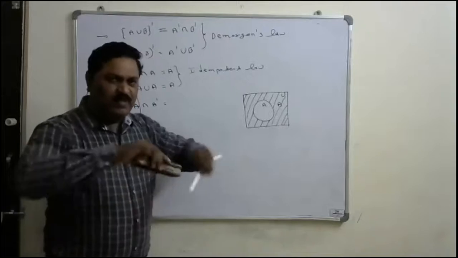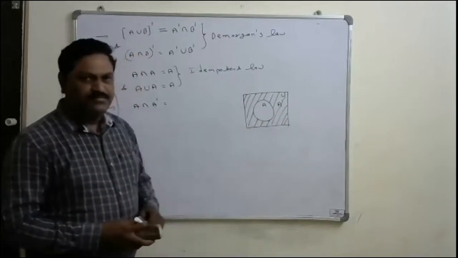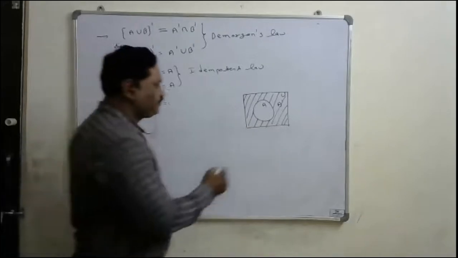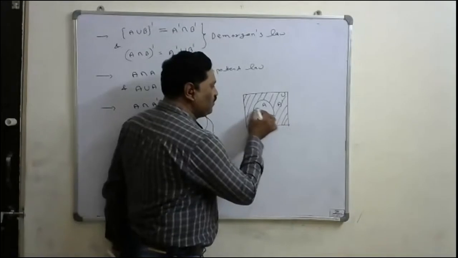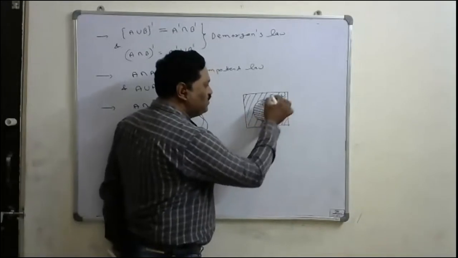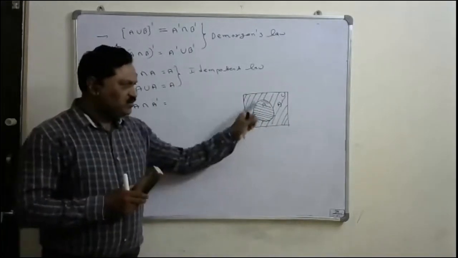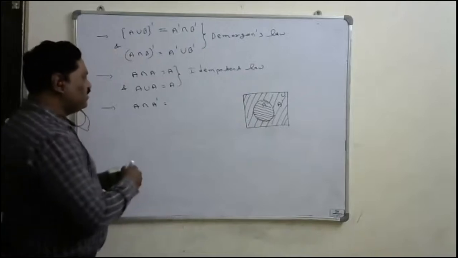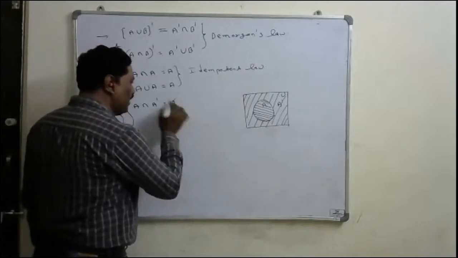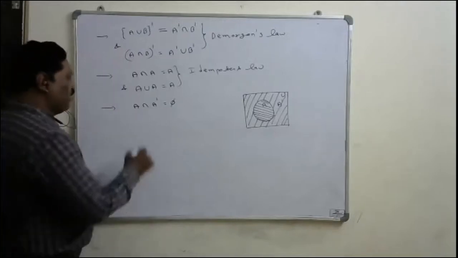Do these two have any common elements? This is A, this is A dash. No, there is no common element. This is A, and this is outside, the A dash. So there is no cross-hashed area, no double-hashed area. That's why A intersection A dash is equal to pi, the empty set.